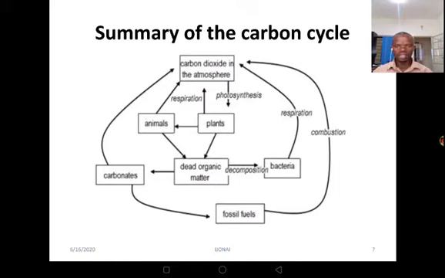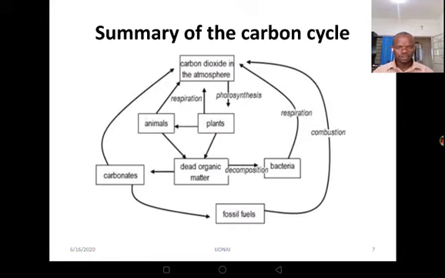Now, when the plants and animals die, of course they are going to decompose. They are going to undergo a process called decomposition. Once they die, they will decompose, and through this process we shall have carbonates. Then these carbonates are going to go into the fossil fuels.